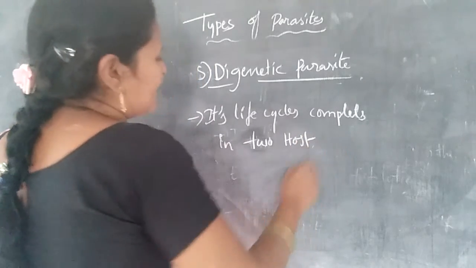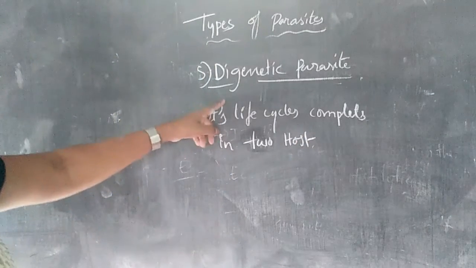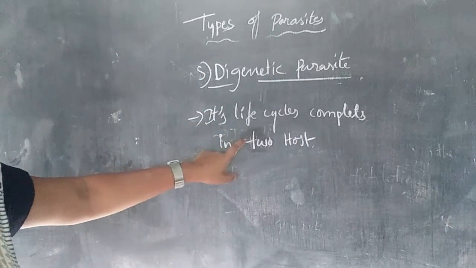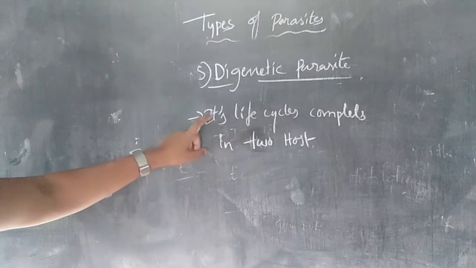A life cycle that completes in one host is monogenetic; a life cycle that completes in two hosts is called the digenetic parasite.